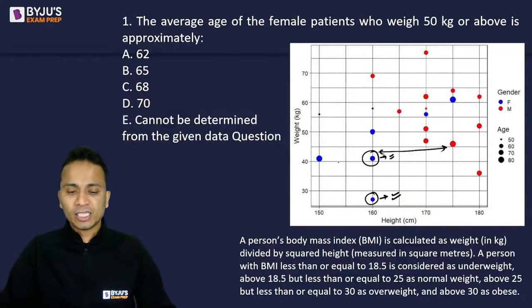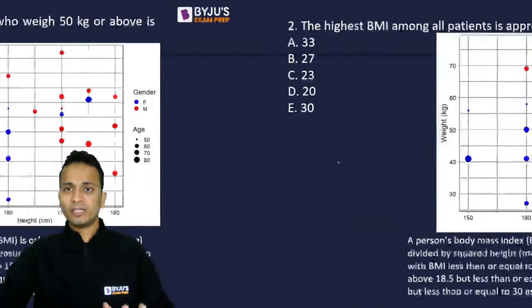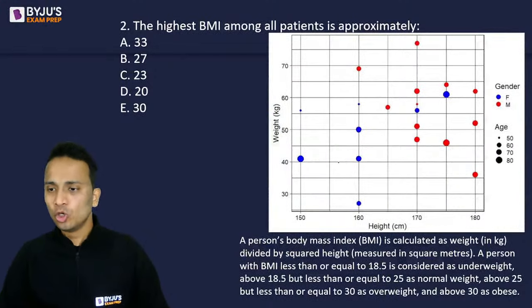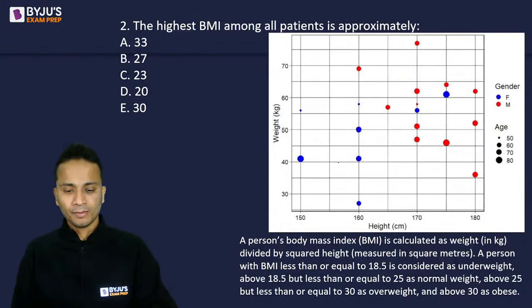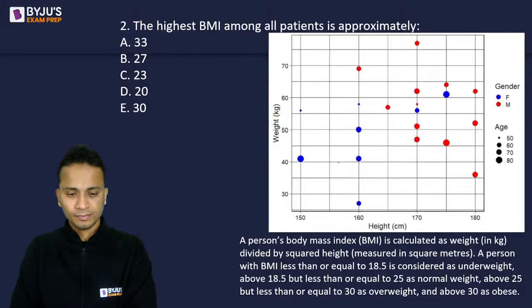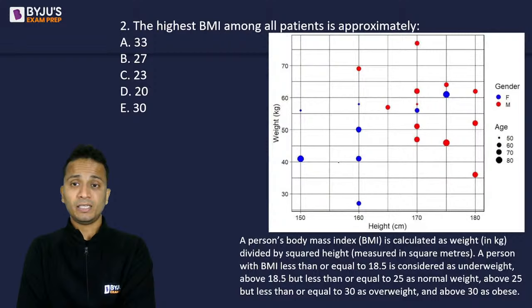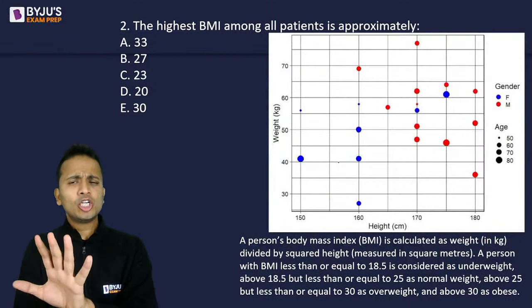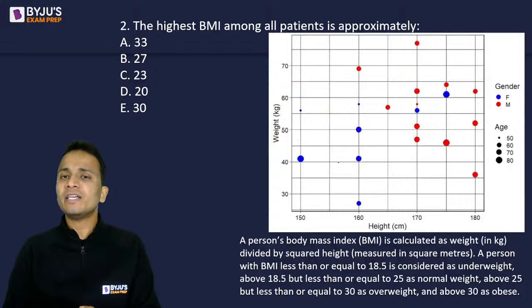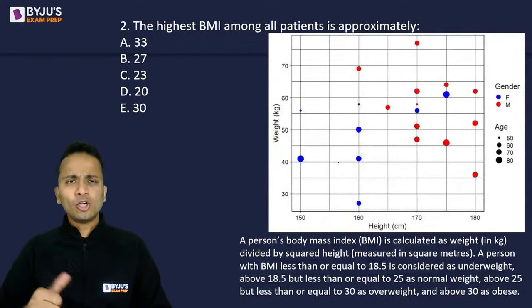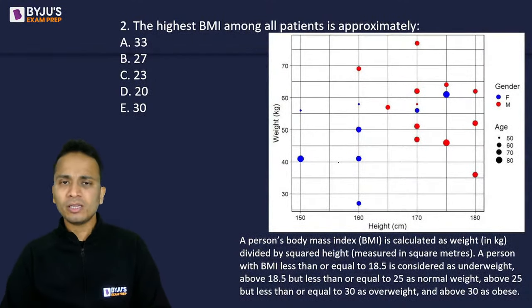Okay, let's move ahead and look at the questions. So, the second question. Be very careful for the second one. In this case, you will have to do some calculations. The highest BMI among all patients is approximately. Now, on your screen you can see the data of 20 patients. Now, do we have to consider the data for all these 20 patients? No, we don't have to.